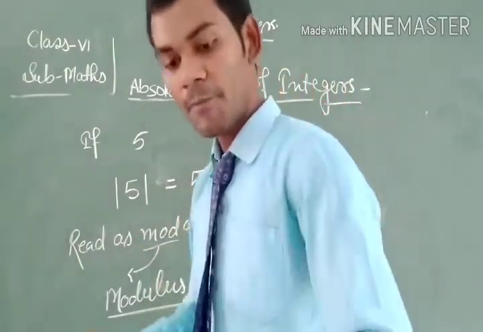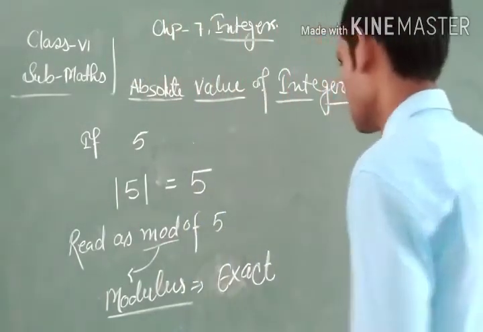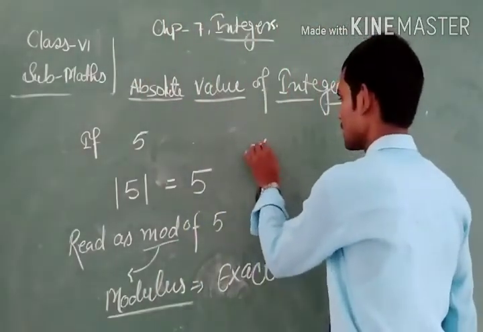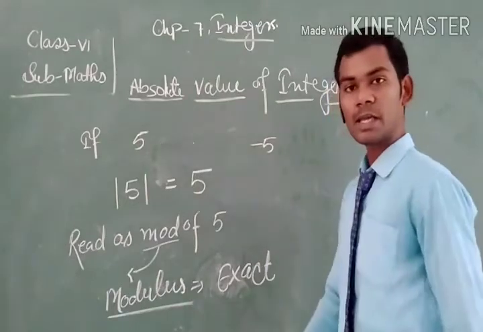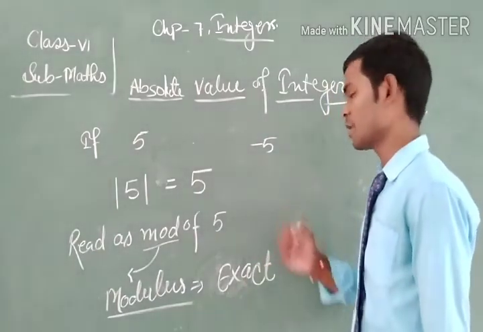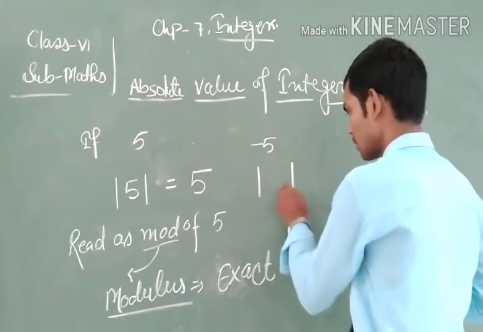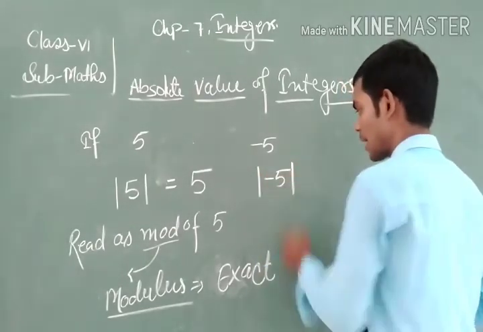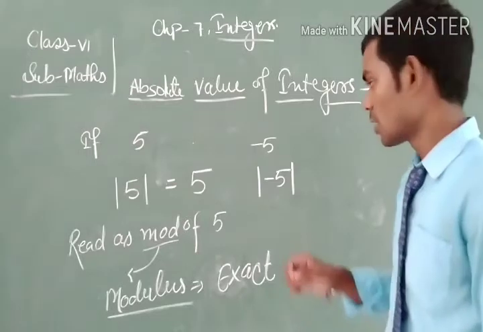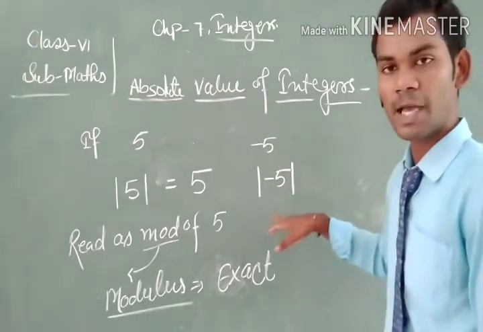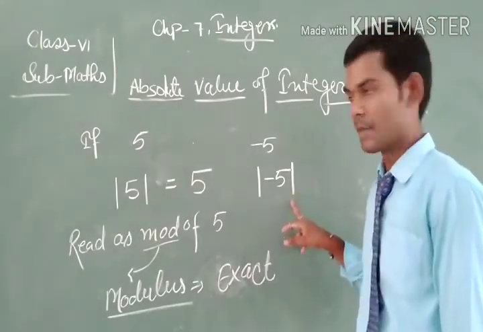But if we take any negative number or negative integer like minus 5, we write it like this and read it as modulus of minus 5 or mod of minus 5.